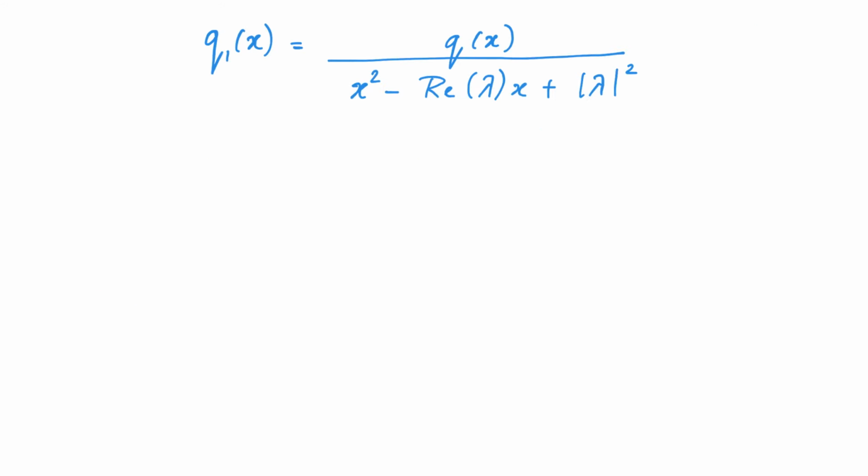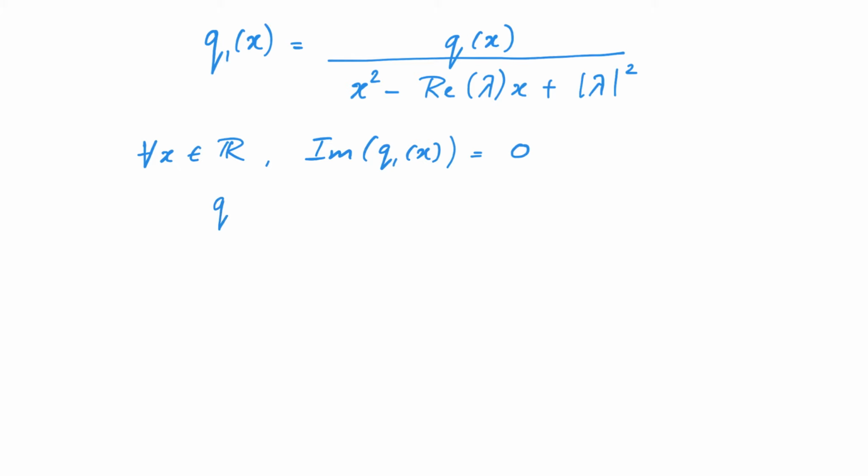Notice that for every real number x, q of x is also a real number. Similarly, x square minus real part of lambda into x plus modulus of lambda square is also a real number. Thus, the quotient of these two numbers will also be real. Thus, q1 of x is real for every real number x. In other words, for every x in R, the imaginary part of q1 of x is equal to 0.